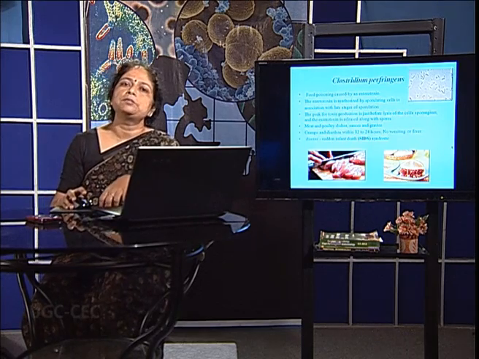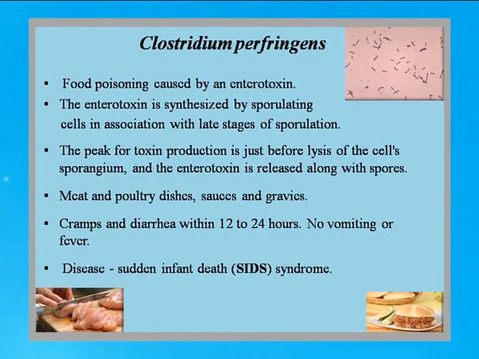We come to another species which is Clostridium perfringens. Now, this Clostridium perfringens again releases an enterotoxin which is released along with the sporulating cells. That means before the lysis of the sporangia, along with the spores, the enterotoxin released by perfringens is released into the body. This is mainly found in contaminated meat, poultry dishes and sausages. We find that cramps and diarrhea appear within 12 to 24 hours. However, there is no vomiting and no fever.